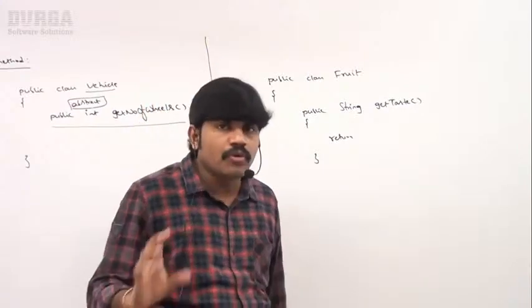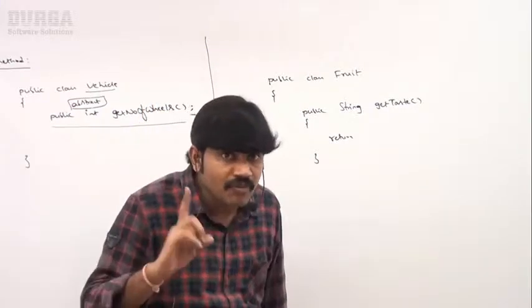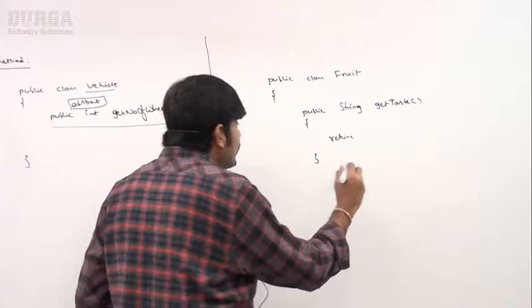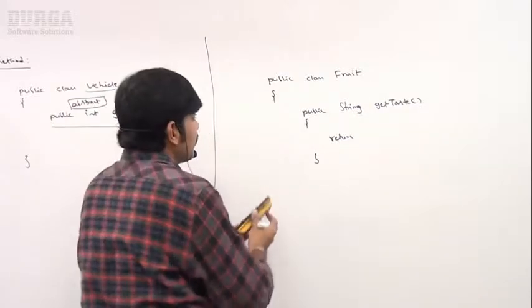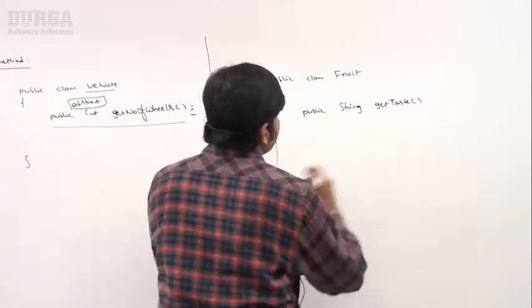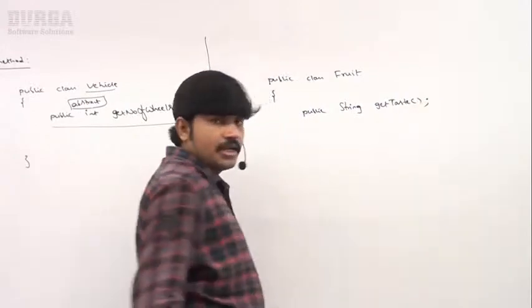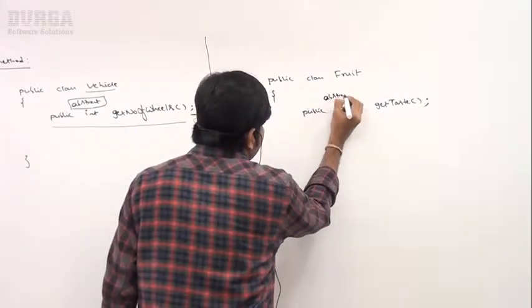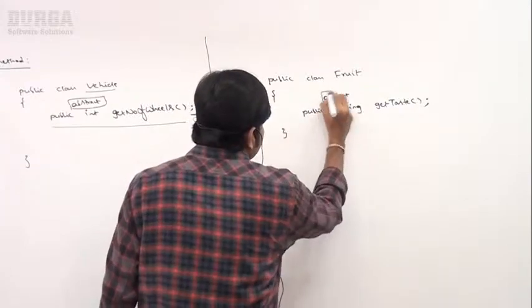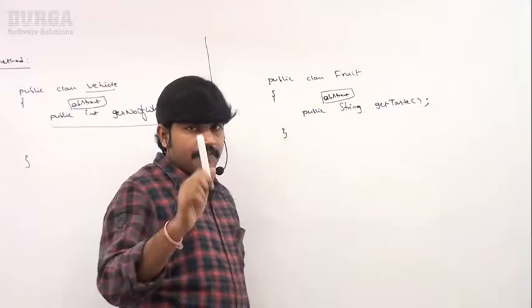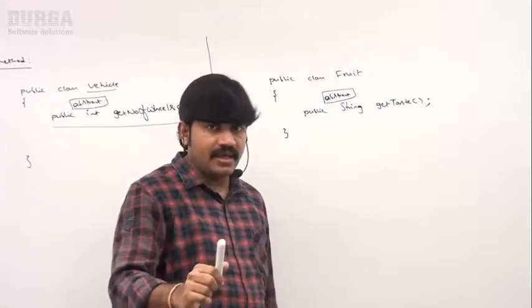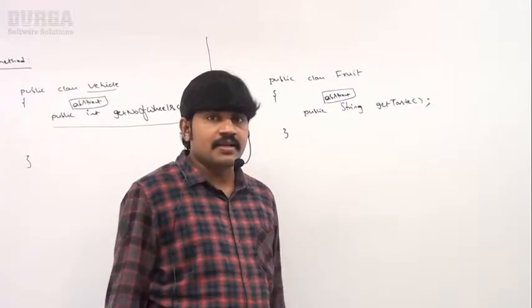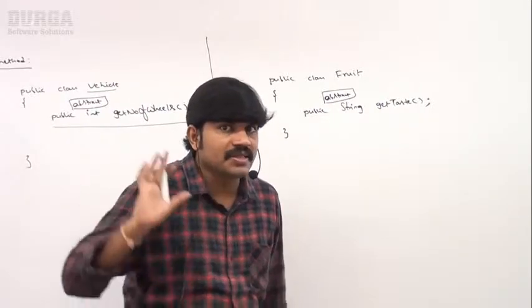Even though we don't know about implementation, still we can declare a method with the abstract modifier. Just keep a semicolon and let me make this method abstract. Are you getting it? Abstract method has only declaration but not the implementation.